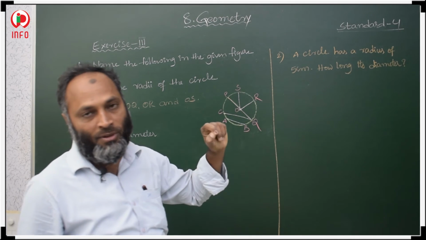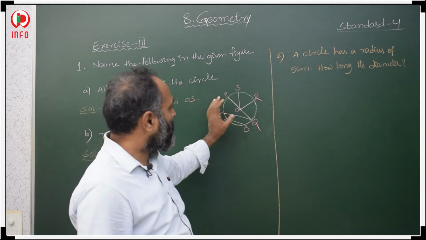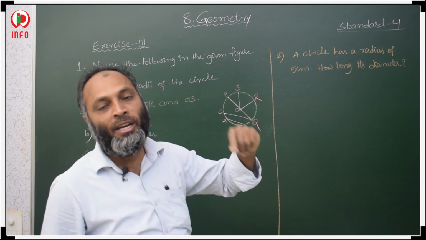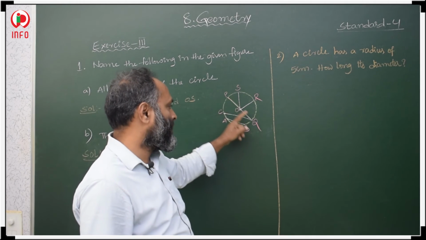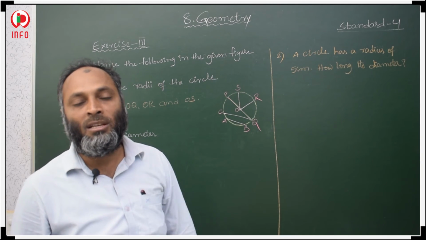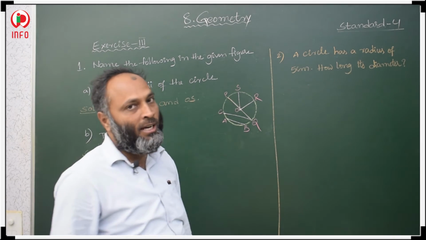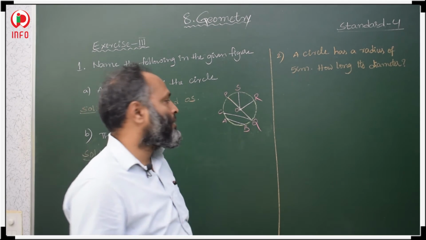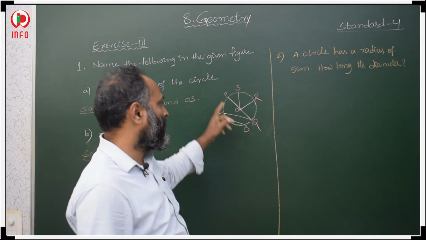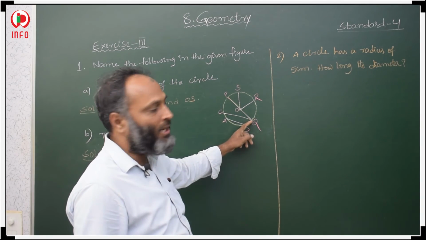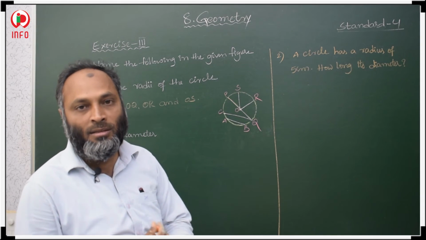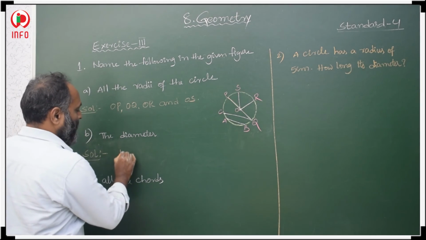First, what is the definition of a diameter? Diameter means a line segment joining 2 points on the circle and also passing through the center of the circle. Here these 2 points are on the circle, this is a line segment, and it also passes through the center of the circle. So PQ is the diameter. Only one diameter is there, PQ.